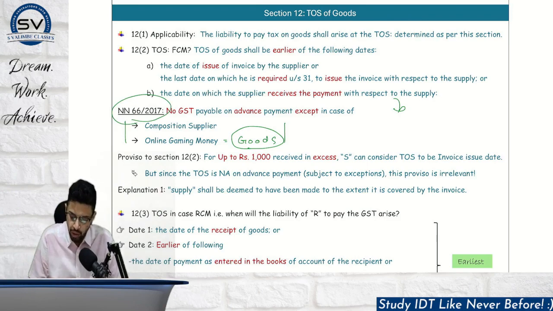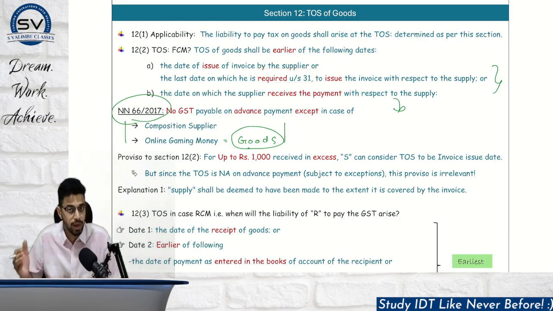Final conclusion, you have to pay as per invoice date. Now, let's try to understand what is this due date, that is as per section number 31, by which invoice should be issued.